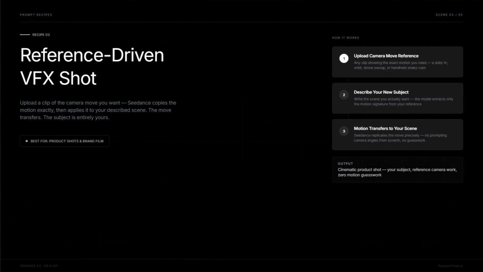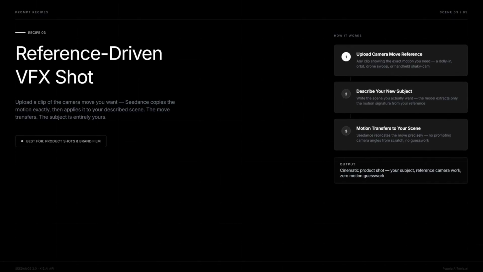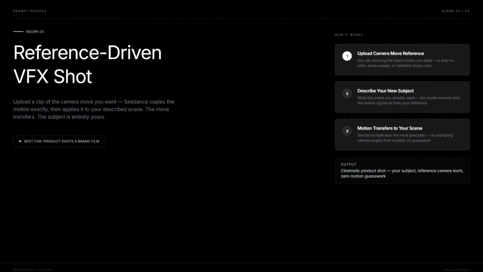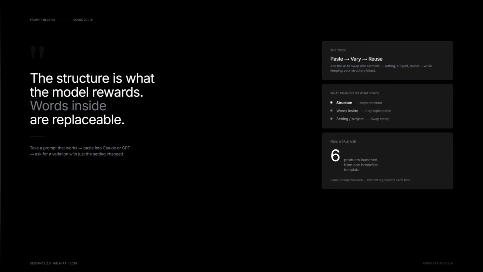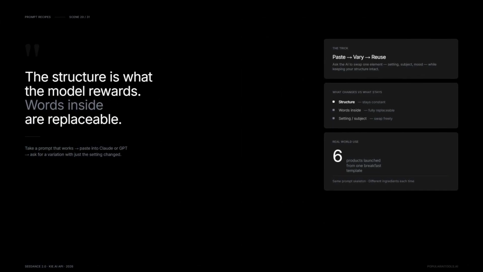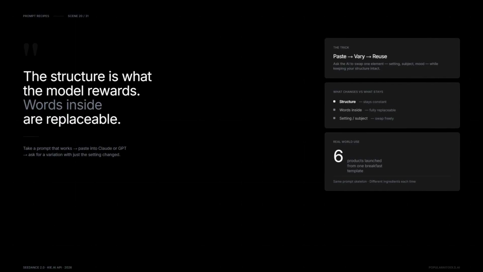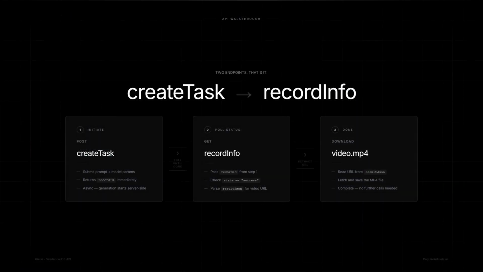Recipe 3. The reference-driven VFX shot. Upload a clip of the move you want, then describe a totally different scene. Seedance copies the motion, applies it to your subject. We use this one most for product shots. Quick trick. Take a prompt that works. Paste it into Claude or ChatGPT. Ask for a variation with just the setting changed. The structure is what the model rewards. Words inside are replaceable.